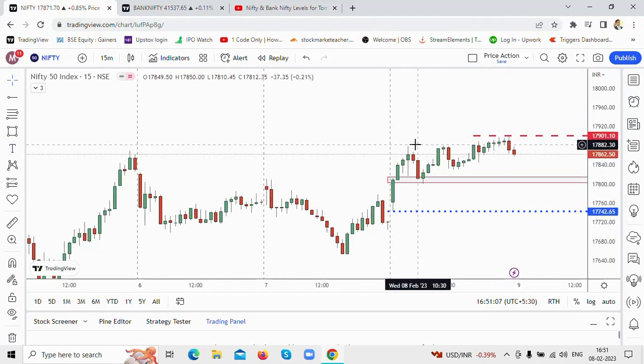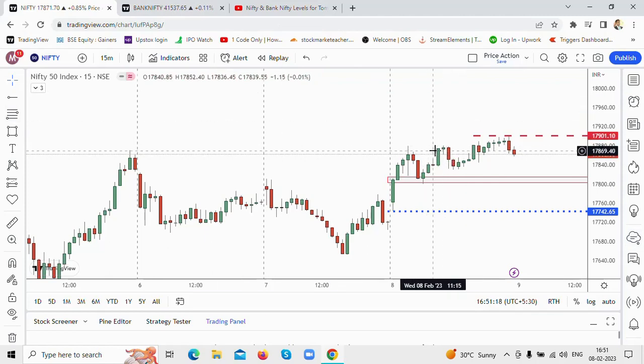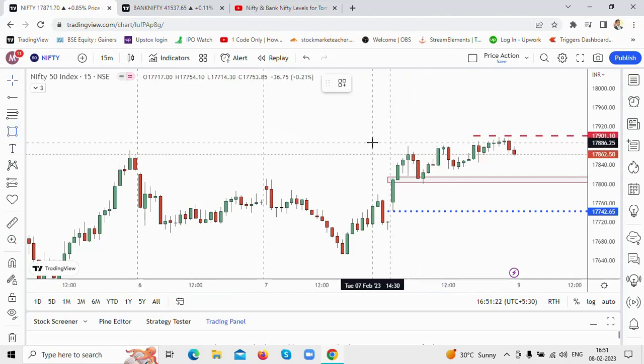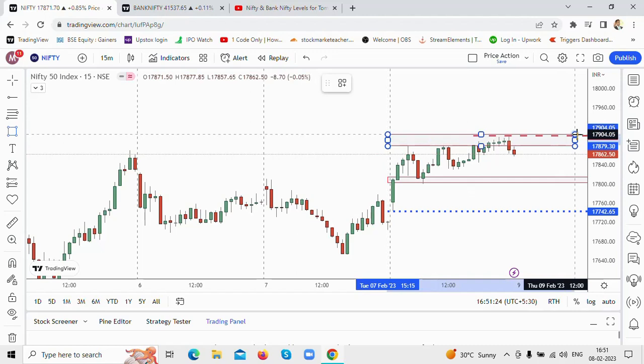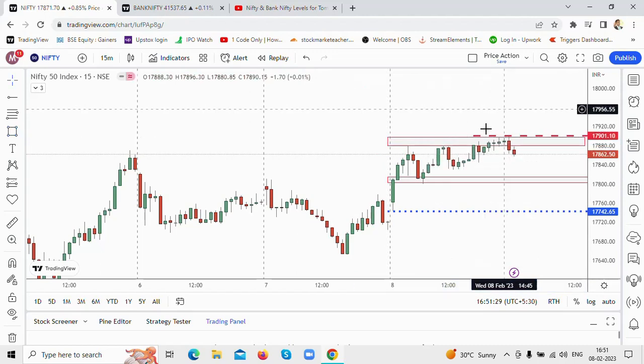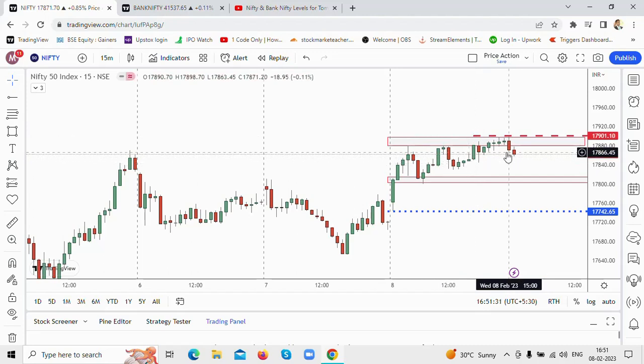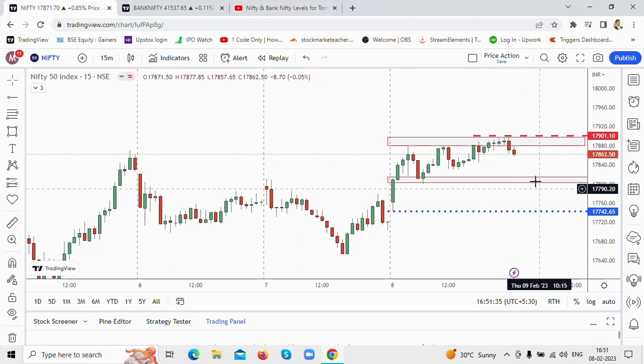Now on Nifty, you see here, this is the level which was broken slightly. There was no comfortable break that you can see on Nifty here, so I would not take it as comfortably broken yet. But let's see, this is the supply zone that we had marked, and we will continue keeping that level as our supply zone. So this is your Nifty supply zone. What is that level? 17,880 to 17,900 is your supply zone.